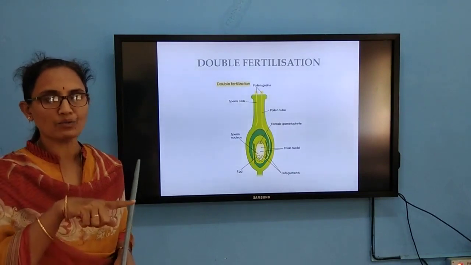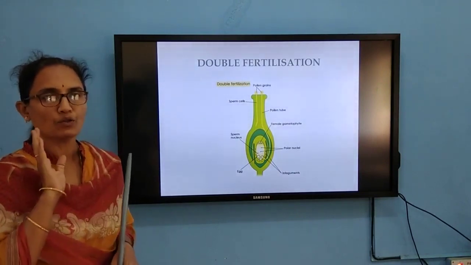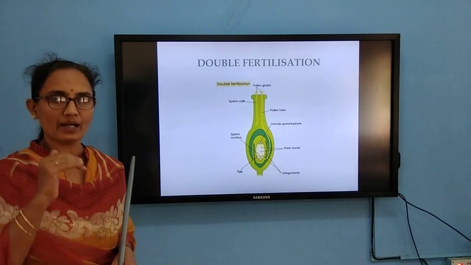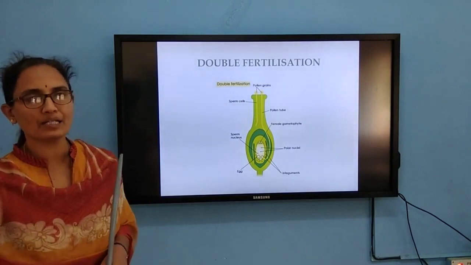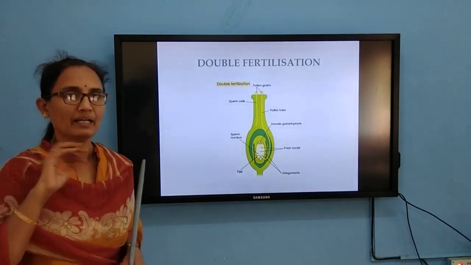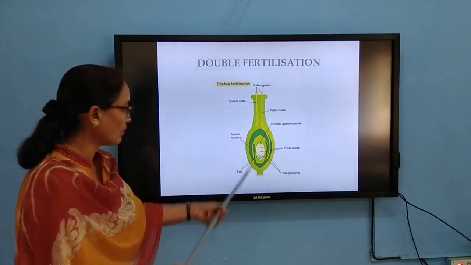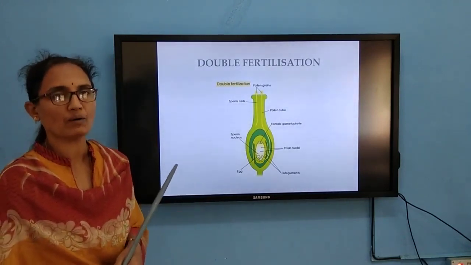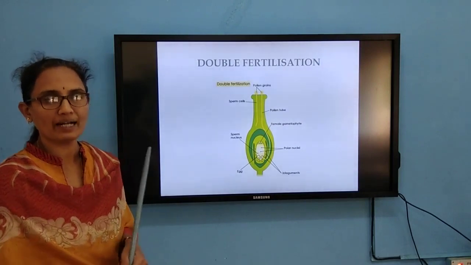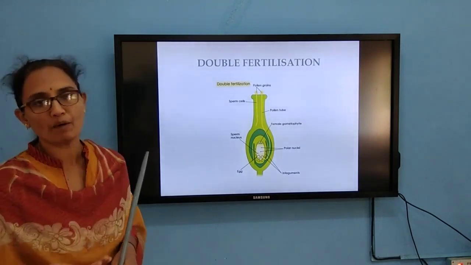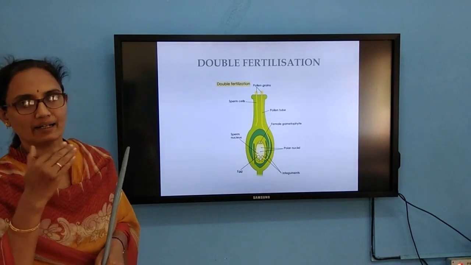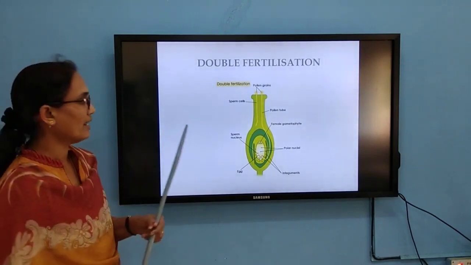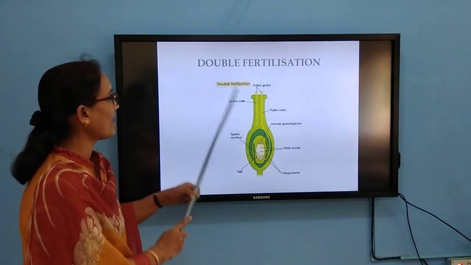One male gamete fuses with the female gamete to form the zygote. From the zygote, the embryo is going to get formed. Another male gamete fuses with the two polar nuclei, and that fusion we call triple fusion. From that, the triploid endosperm is going to develop. So here the fusion takes place twice.